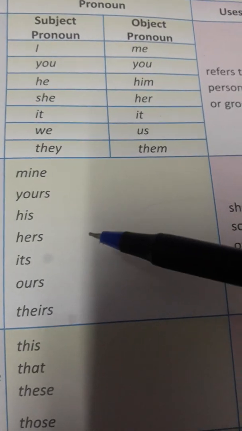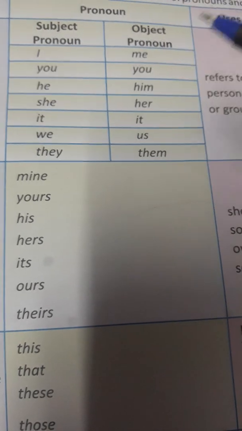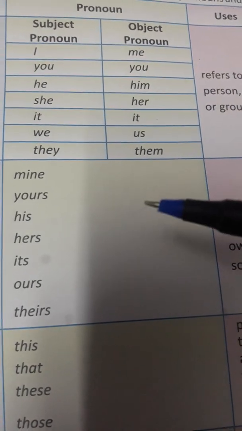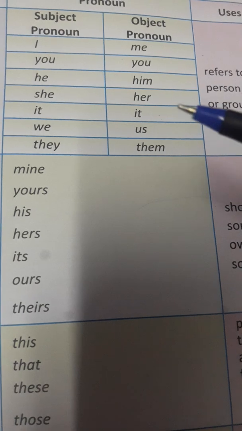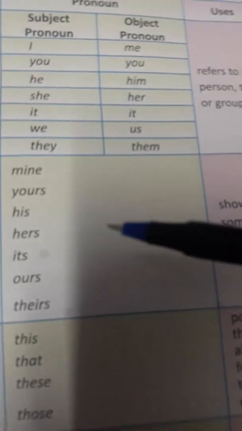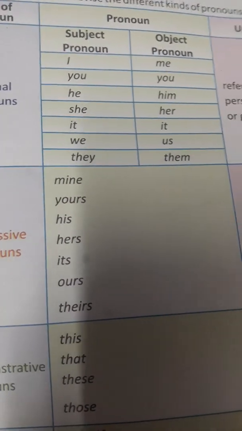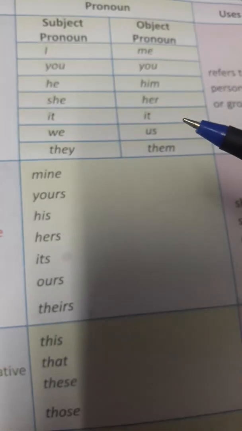And the second person is the listener. So who is the listener here? You, the person who is listening. The third person pronoun refers to the third person, somebody else, a third party. It is neither the person who is speaking nor the person who is listening, but somebody else about whom we are talking.